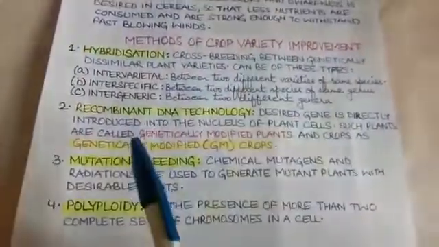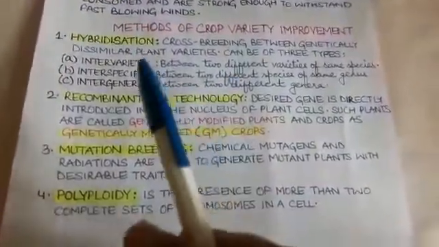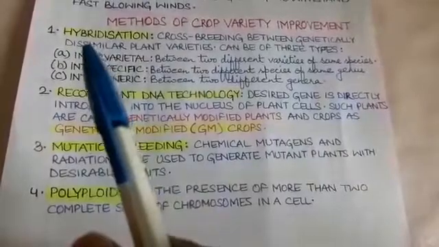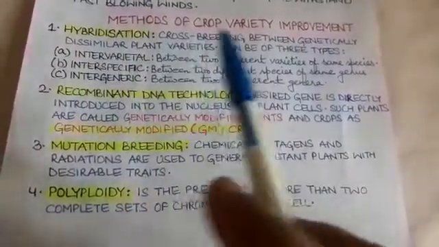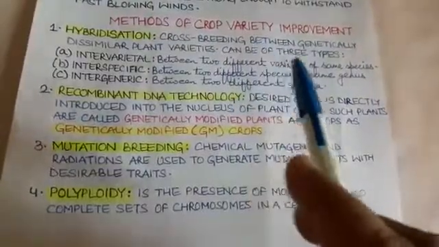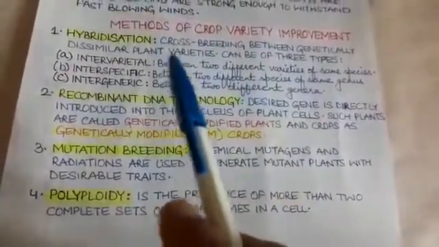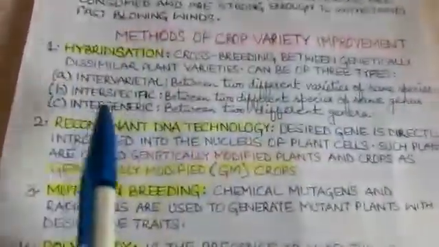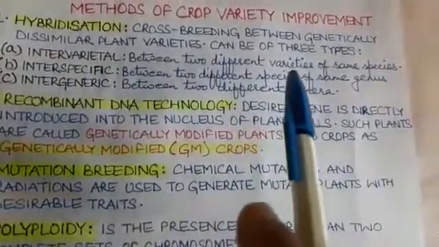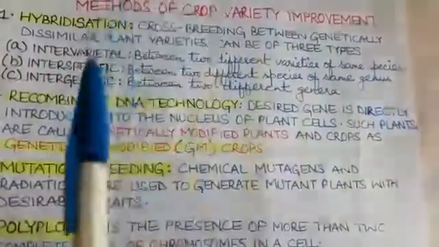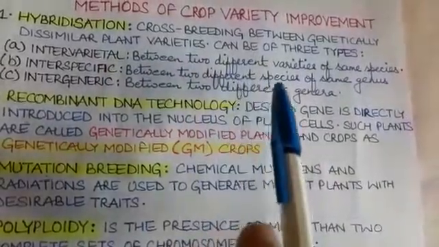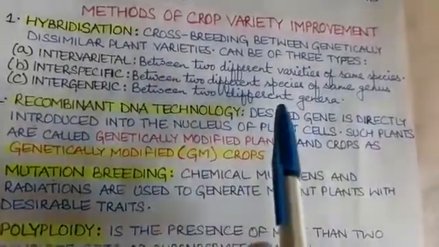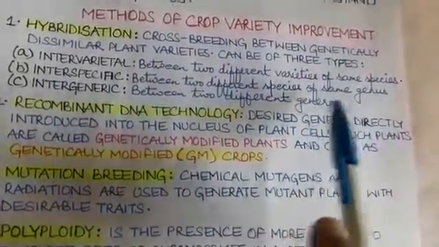Now, how is the improvement to be done? That is studied under methods of crop variety improvement. There are 4 methods of crop variety improvement. Number 1, hybridization. Hybridization means crossbreeding, and crossbreeding means reproduction between genetically dissimilar plants that have different genes or that are from different varieties is called hybridization. It is of 3 types. Intervarietal means between 2 different varieties of the same species of plants. Interspecific, between 2 different species of same genus. Genus is same but the species are different. And intergeneric means between 2 different genera. The plants are from different genus.